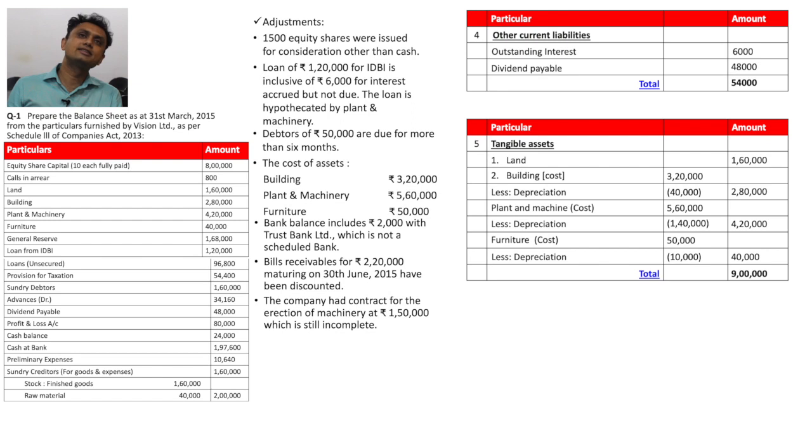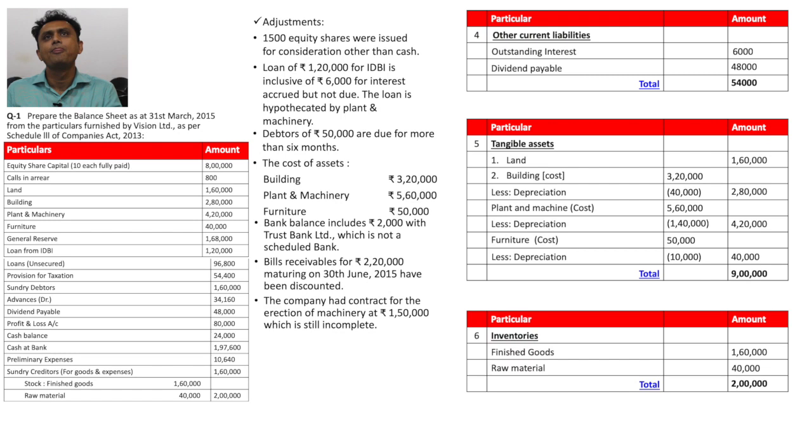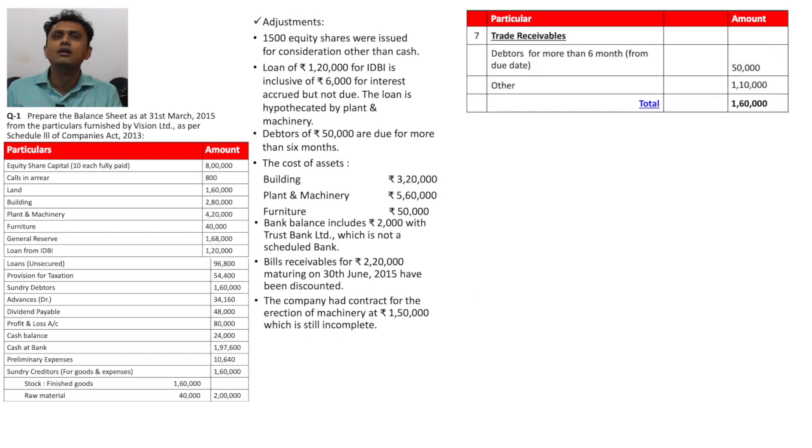Now tangible assets and intangible assets: we write down land 160, and we already considered building as well as machinery and furniture. Then inventories: in inventory we consider the closing stock of finished goods and raw material. Now trade receivables: we already considered the debtors of 50,000 and remaining debtors 110, total is 1,60,000.